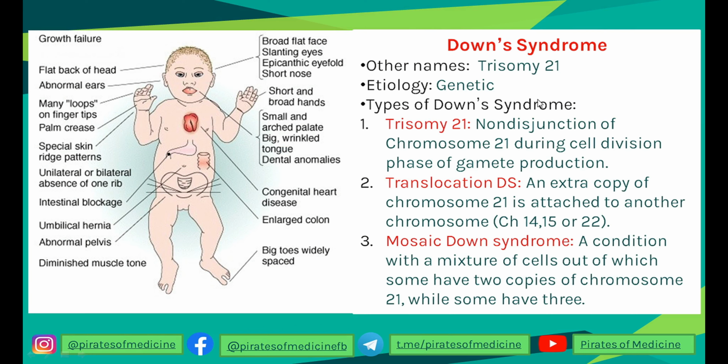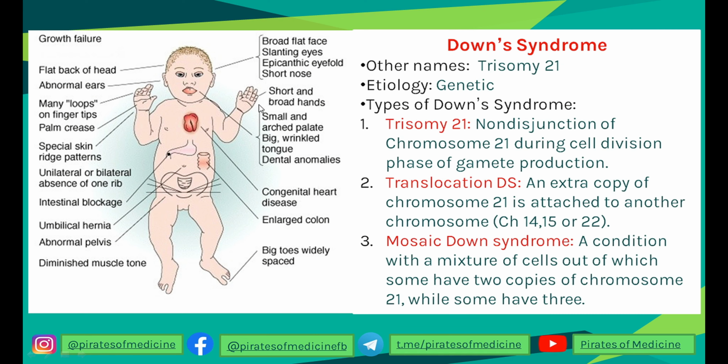Down syndrome is also called trisomy 21. It has a genetic etiology. And there are three types of Down syndrome. The trisomy 21 due to non-disjunction of chromosome 21. The translocation Down syndrome due to translocation of chromosome 21 to another chromosome like 14, 15 or 22. And mosaic Down syndrome, in which the body has a mixture of cells, some of them having the normal 2 copies while the others have 3 copies of chromosome 21.